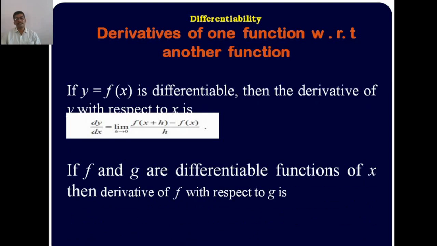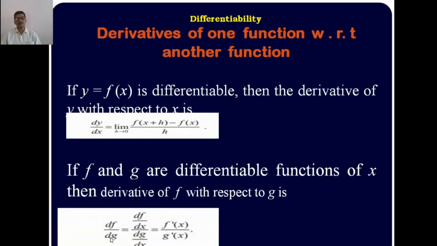If f and g are differentiable functions of x, then the derivative of f with respect to g is df upon dg is equal to derivative of f with respect to x divided by derivative of g with respect to x, that is f dash x divided by g dash x, similar to the parametric forms.